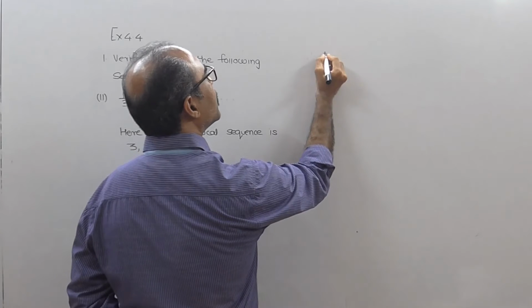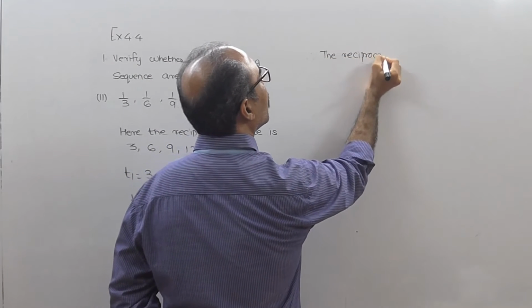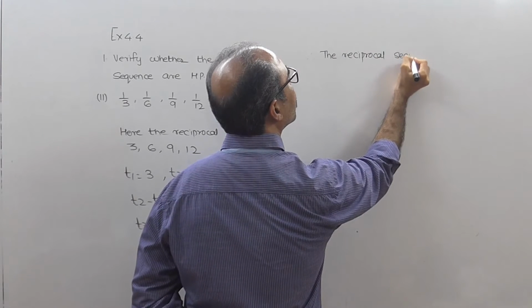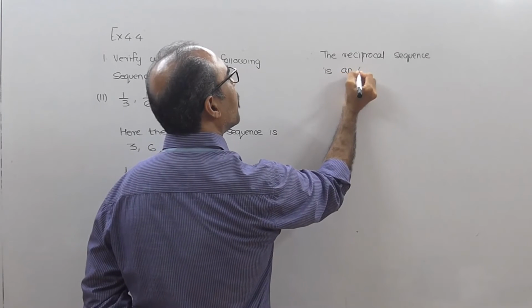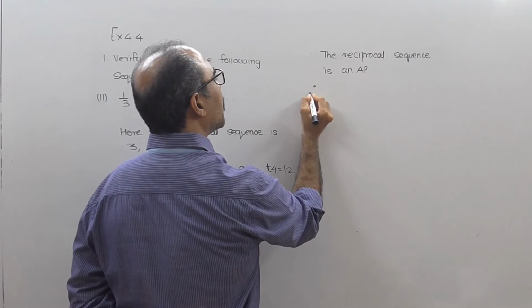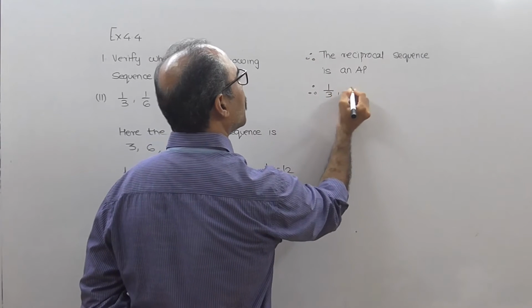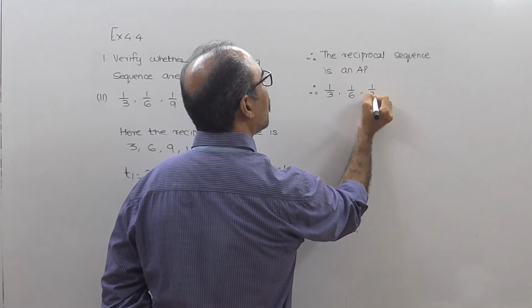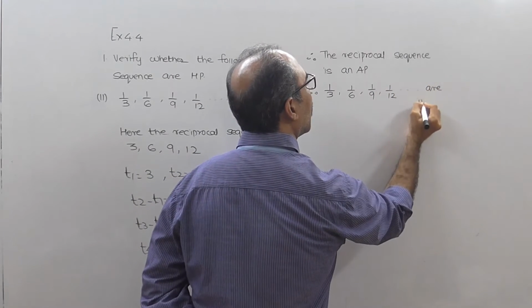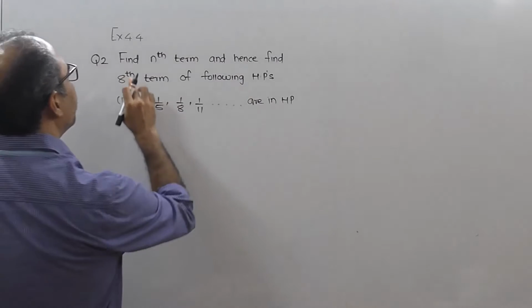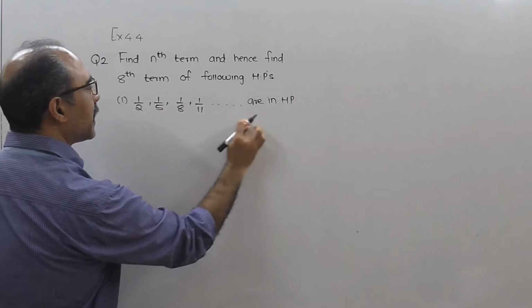Therefore, can I say that the reciprocal sequence is an AP? If the reciprocal sequence is an AP, therefore, I will say that the sequence 1 upon 3, 1 upon 6, 1 upon 9, 1 upon 12 dot dot dot are in HP. You have to find the nth term and hence find the 8th term of the following HP. So this is an HP.